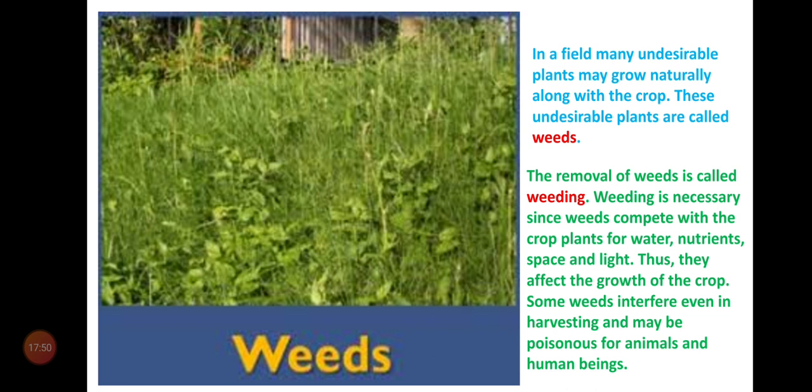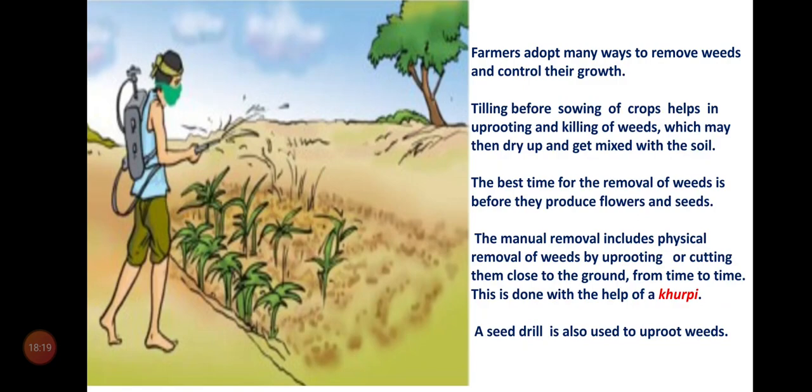Some weeds interfere even with harvesting and may be poisonous for animals and human beings. Some weed plants are poisonous to the plants and animals. So that's why we have to remove them. These unwanted plants are called weeds, and the removing of unwanted plants is called weeding. Now farmers adopt many ways to remove weeds and control their growth.